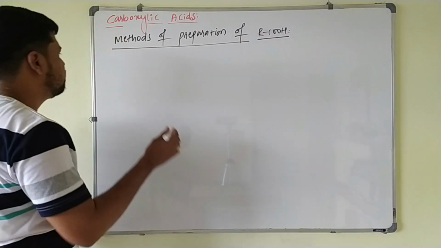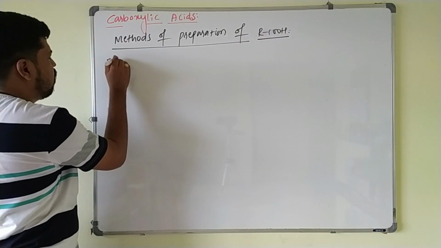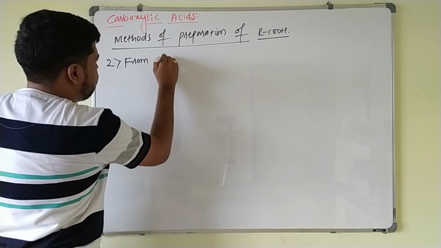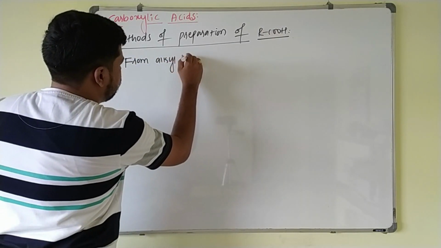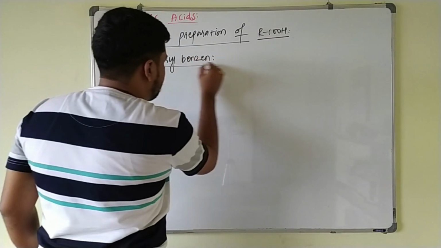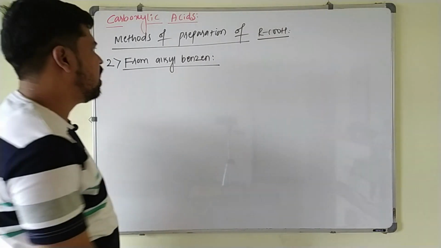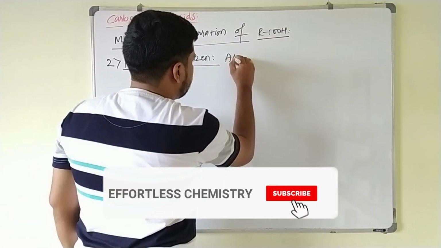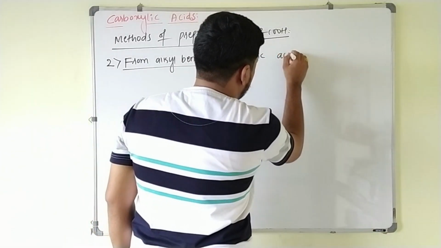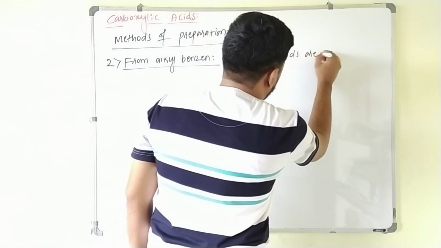From alkyl benzene. This is usually a method for the preparation of aromatic acids. Here aromatic acids are obtained. Aromatic acids are obtained